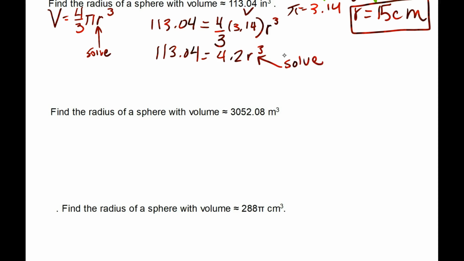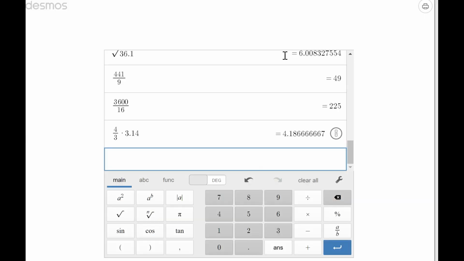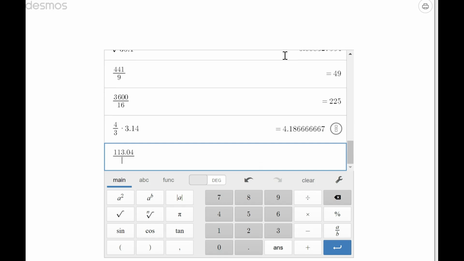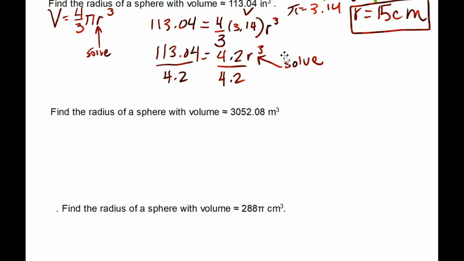How do we solve? We divide both sides by 4.2. So we take 113.04 divided by 4.2, and we get 26.9. So 26.9 is equal to r cubed.